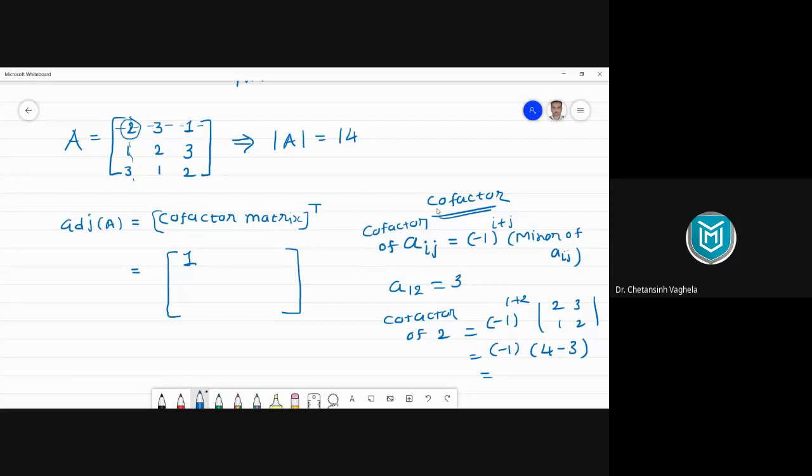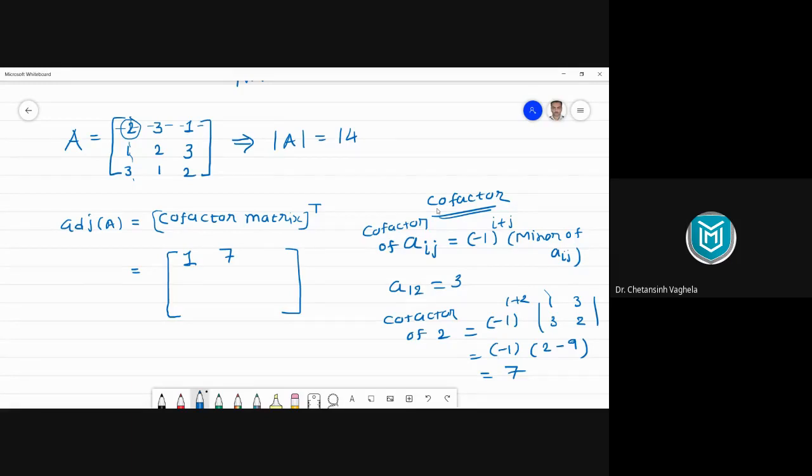And if we write the minor of this 3, that would be first row and second column. उसको अगर cancel करें तो ये हो जाएगा 1 3 and 3 2. So if we simplify this, it will be 1 into 2, that is 2, minus 9. Now 2 minus 9 is minus 7. Minus 7 into minus 1, so minus minus will be plus. So it will be plus 7, not minus. It will be plus 7. Right. So I hope after these two elements, the process is almost clear to everyone.